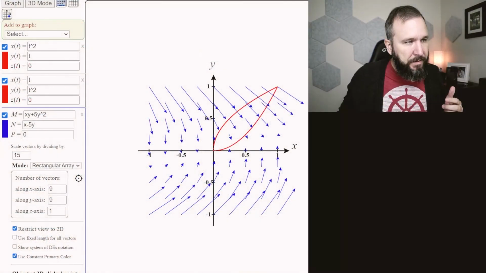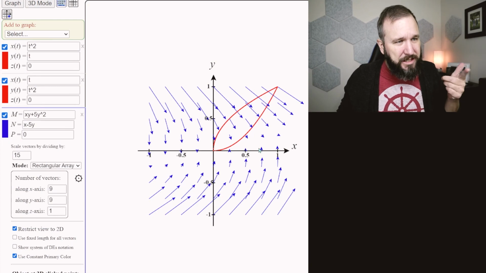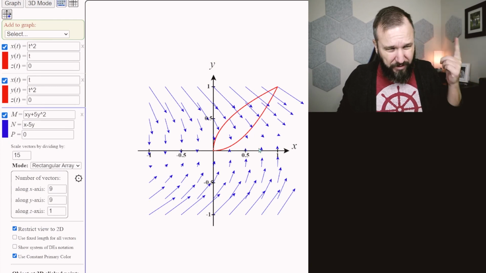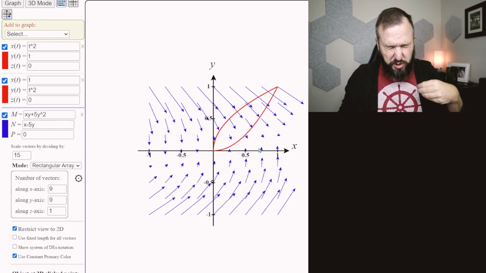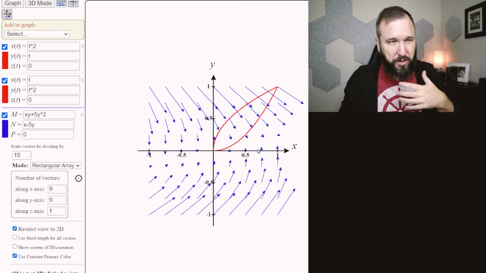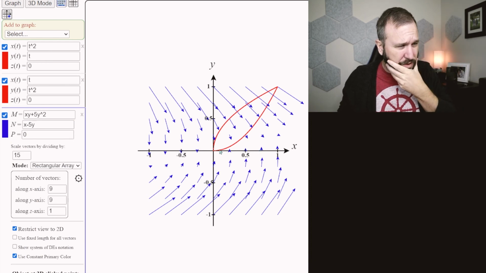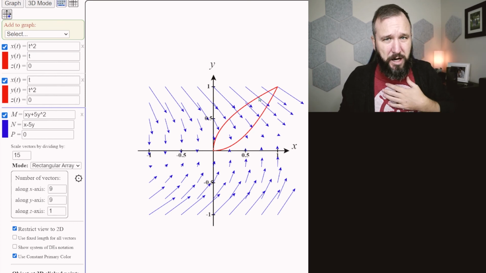And then also, the vector field itself would do negative work pushing this thing around. That means you would have to do some work to push it around. You can see that right here, we are kind of just barely pushing against it. I think right here is the most clear example. If we were going counterclockwise down that piece right there, then the vector field would kind of be slowing us down a little bit.